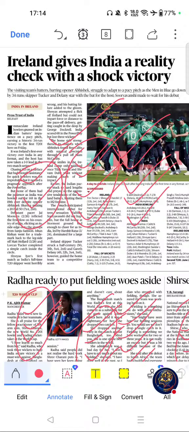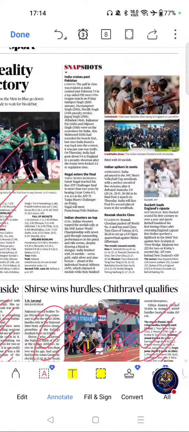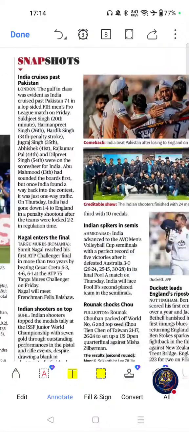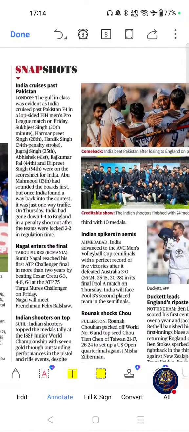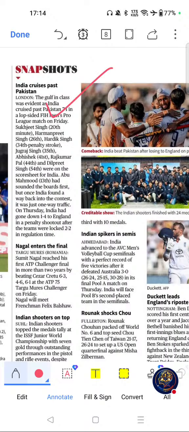Move on to next important article from snapshot. Important sports updates. Why this topic is important for exams? Because international medals and championships are frequently asked in SSC, banking, and railway exams. Archery and shooting are among India's strongest sports internationally.